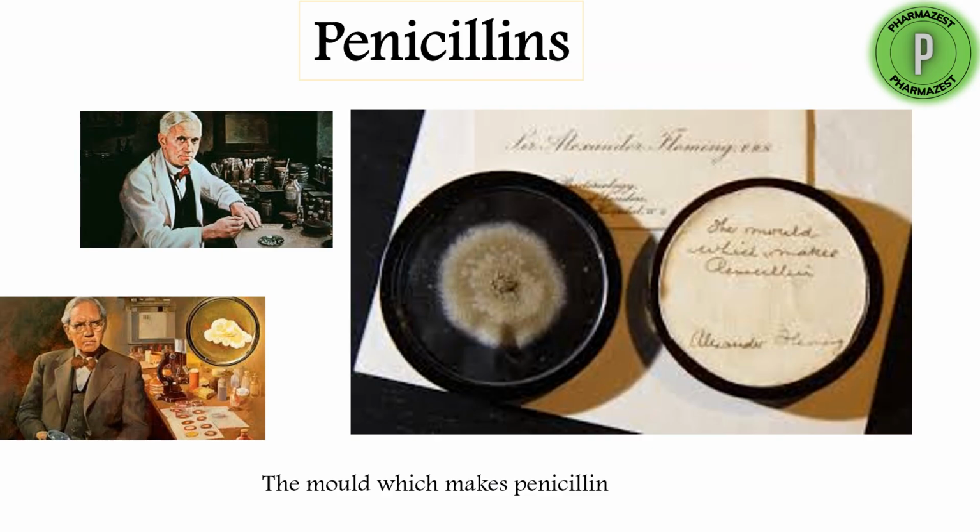The penicillins were discovered by Sir Alexander Fleming. Alexander Fleming was a great scientist. He dedicated his entire lifetime to identifying different drugs that would help human beings have a better quality of life and improved health conditions. He was conducting experiments on bacteria known as Staphylococcus, and from that he identified the penicillins.